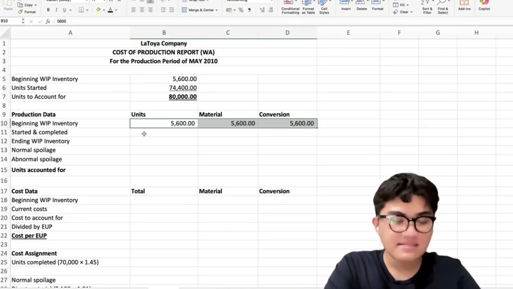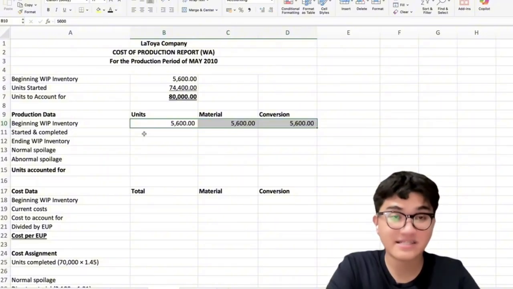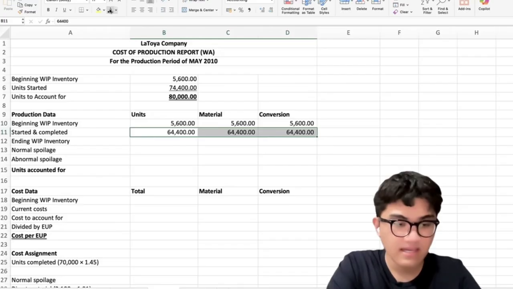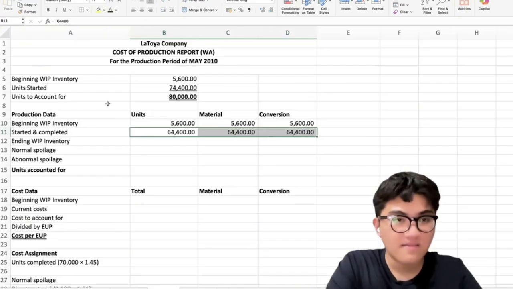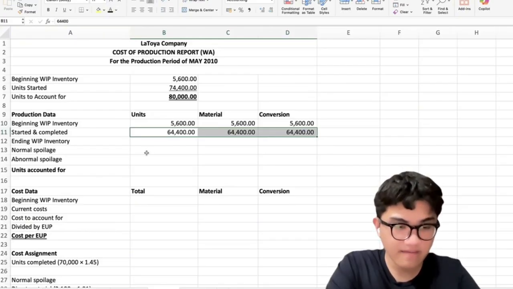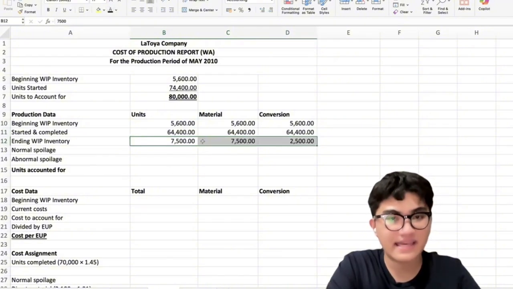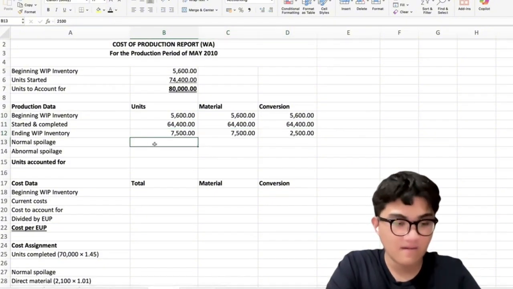Now, 64,400 units that were started and completed during the same period. Okay. Now, the ending work in process inventory, and we will now determine the spoilage.